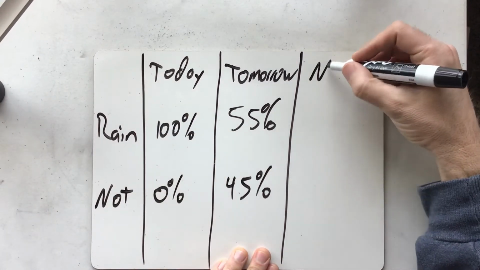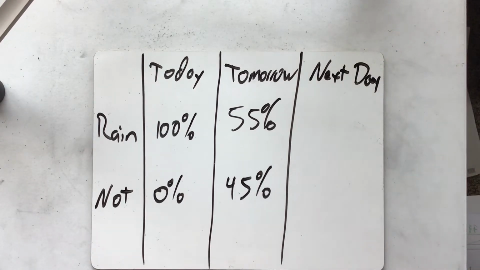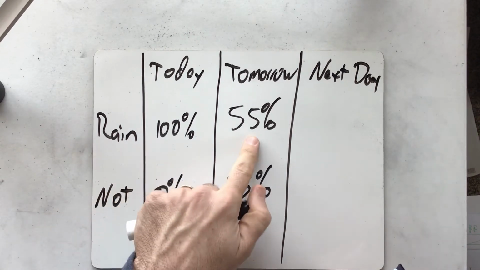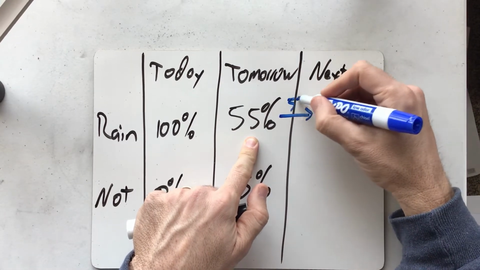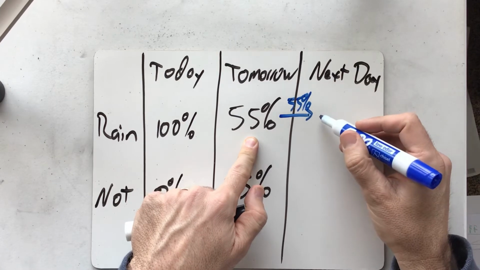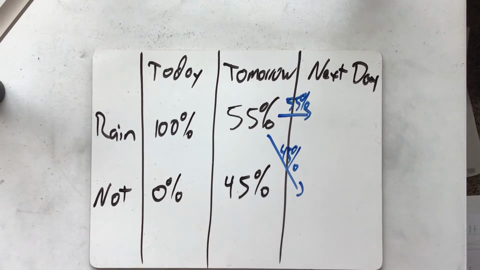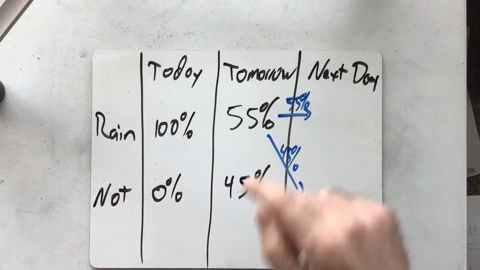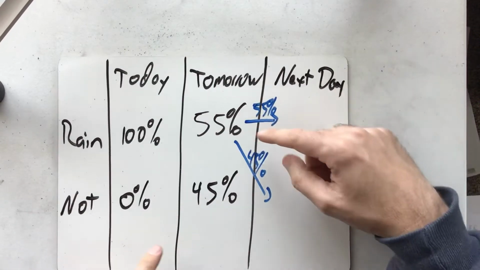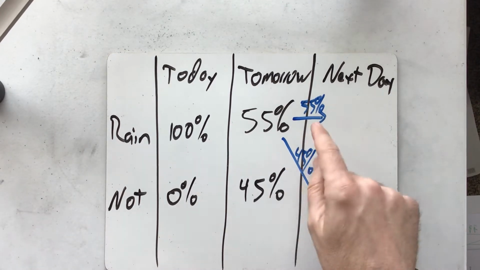But what about the next day? The next day is when it gets interesting because we now have two possibilities. Either it rained again, or it did not rain. If it rained the next day, then there's a 55% chance it continues to rain and a 45% chance it stops raining. Each of these probabilities we can calculate.